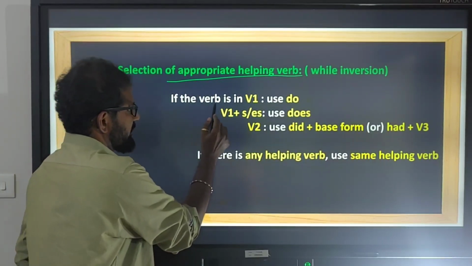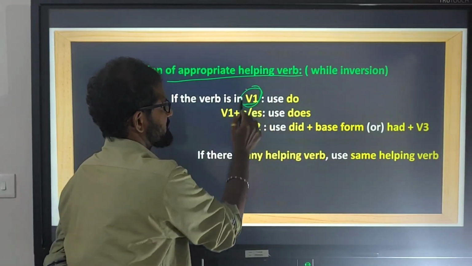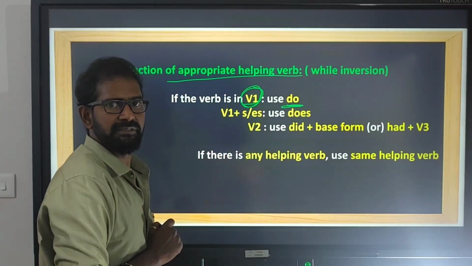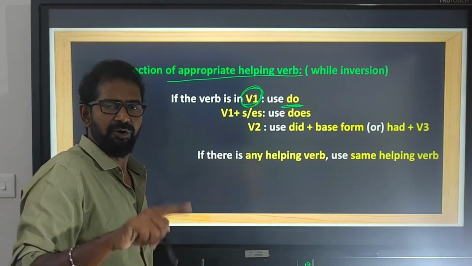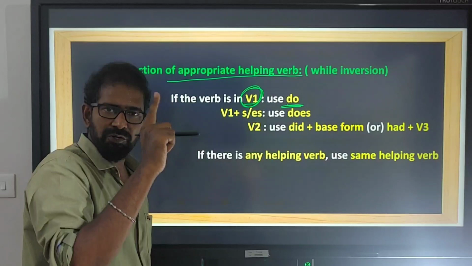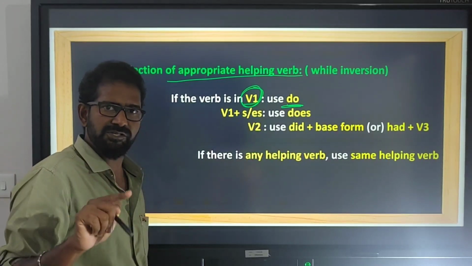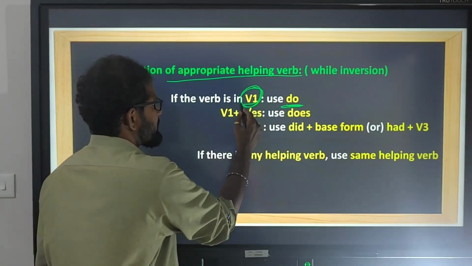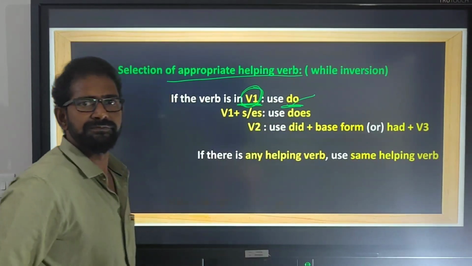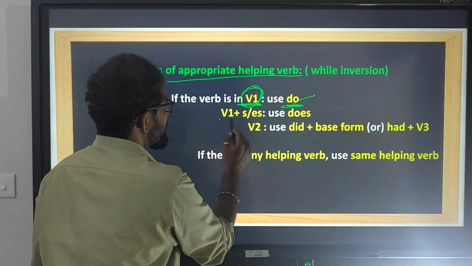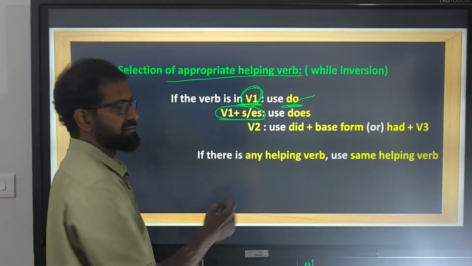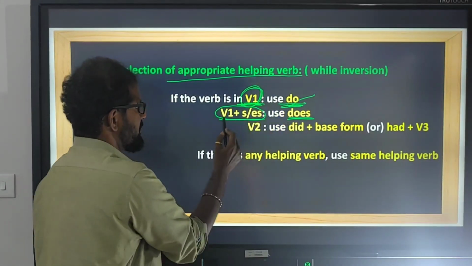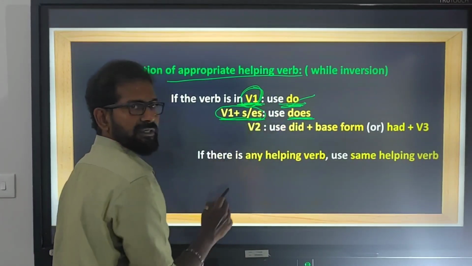See here. If the verb is in V1, use do as a helping verb. So there must be a helping verb, no doubt. Immediately after those expressions, hardly, scarcely, barely, no sooner, we need to use a helping verb. And that helping verb, if the verb is in V1, use do. If the verb is V1 plus S/ES, use does.